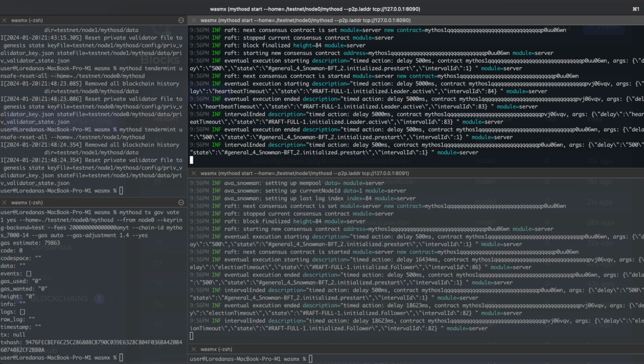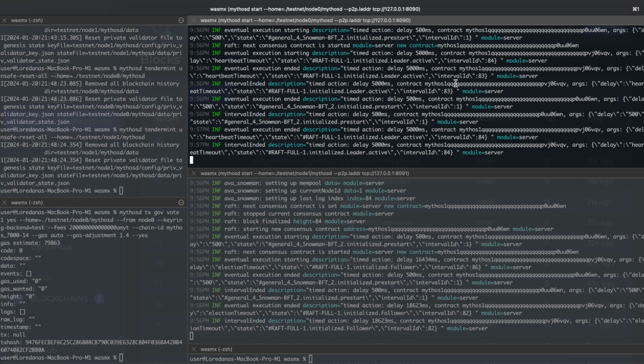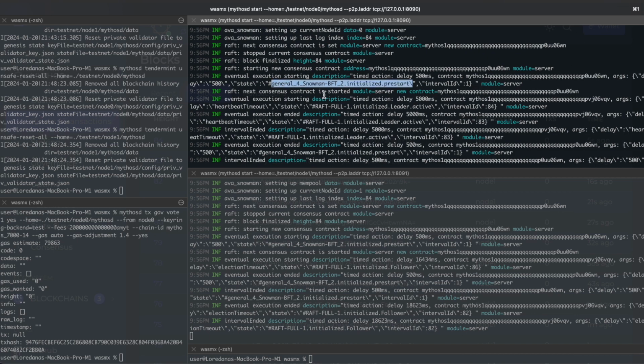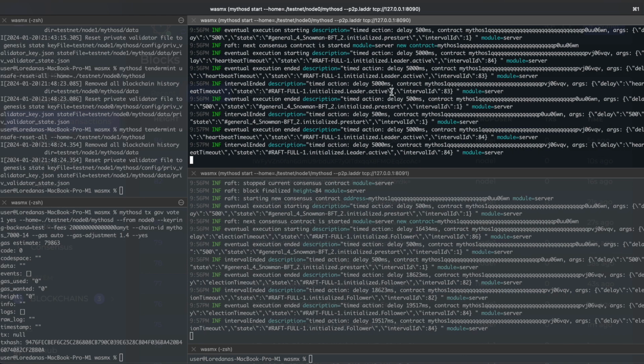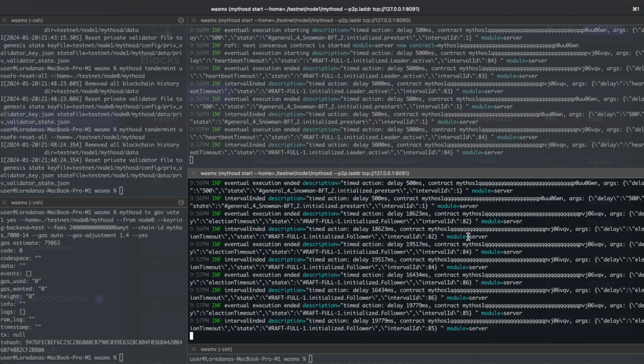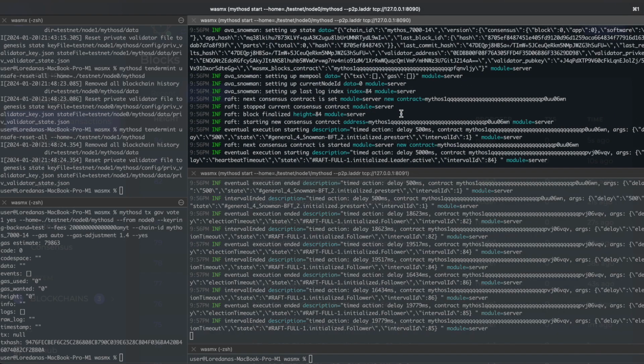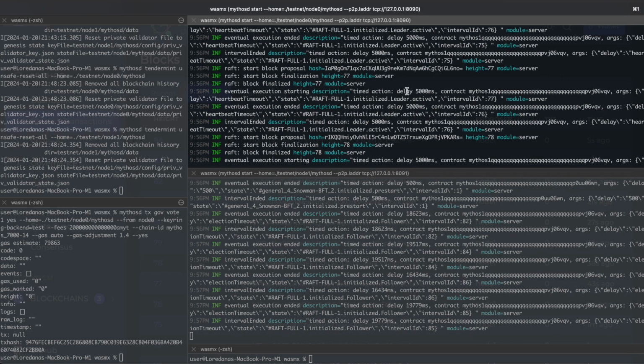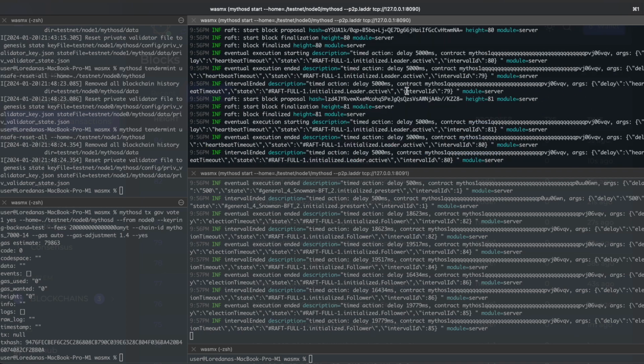Okay, the process has started. And we already see here that the Snowman consensus was pre-started. And now the chain seems stopped. But this is because our Snowman-like consensus protocol doesn't actually produce blocks unless a transaction is sent. But let's look at what happened here.